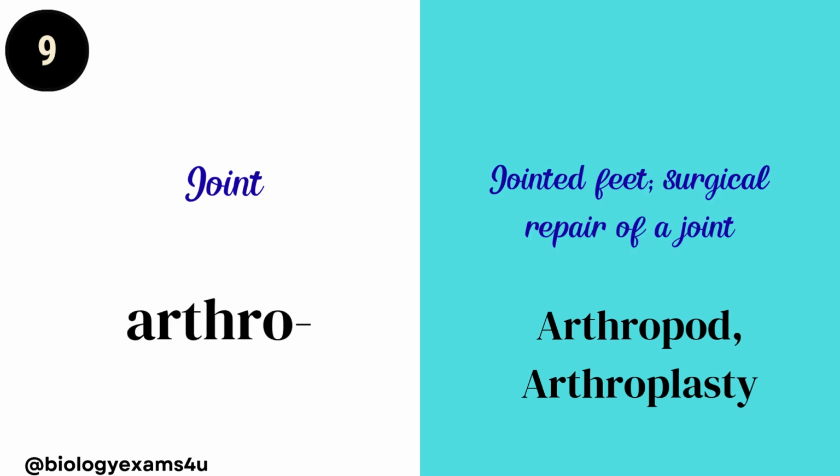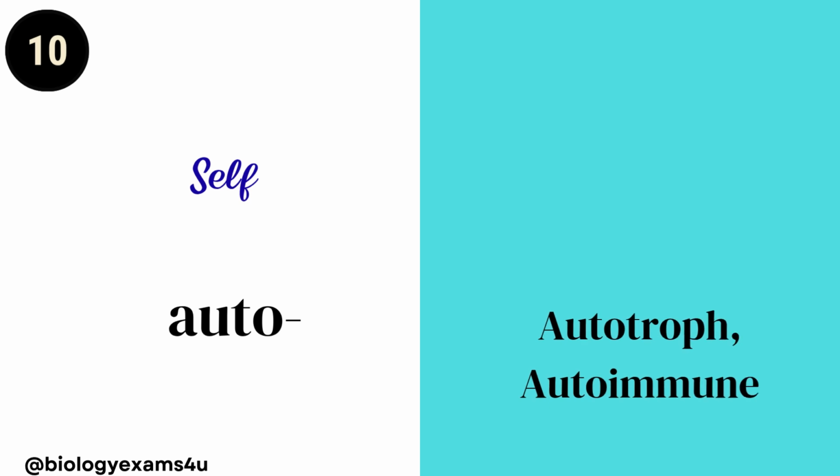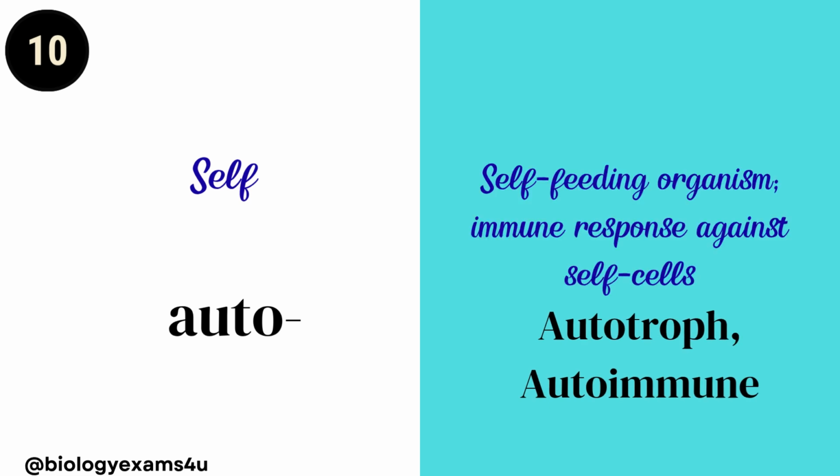Arthropod means jointed feet. Arthroplasty, surgical repair of the joint. Auto. Auto means self. Autotroph, autoimmune. Autotroph, self-feeding organisms like plants. Autoimmune, immune response against self cells.